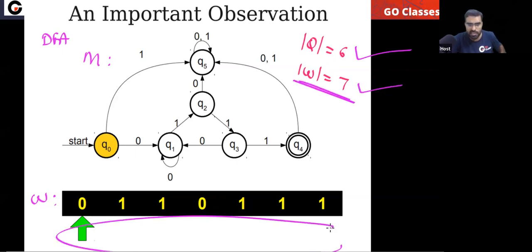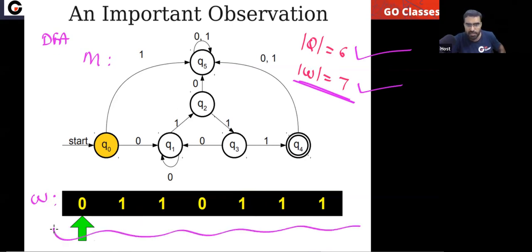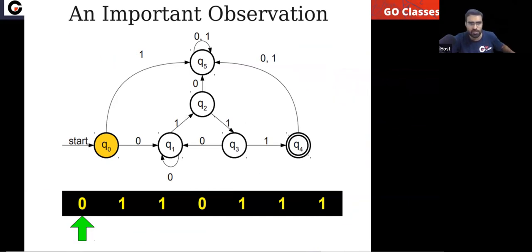So the state sequence will have 8 states. You will get a sequence of states, and in this sequence you will have a total of 8 states. But the DFA has only 6 states. So at least one state will repeat. You can check it out. So tell me which state will repeat.